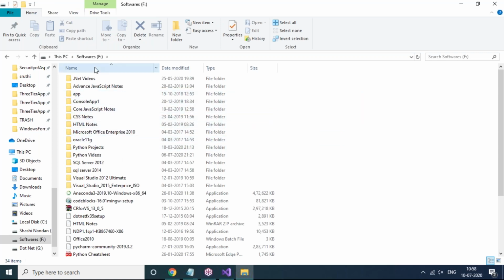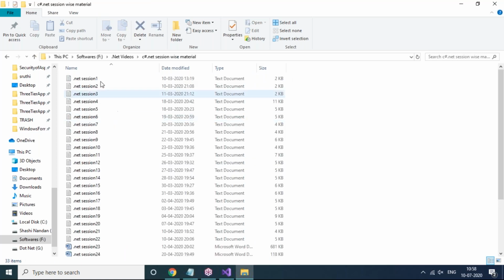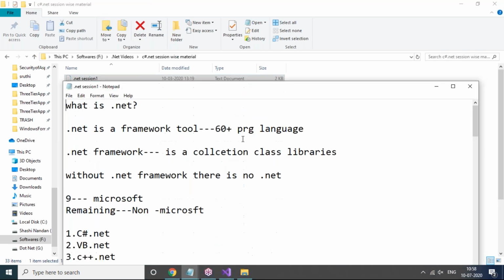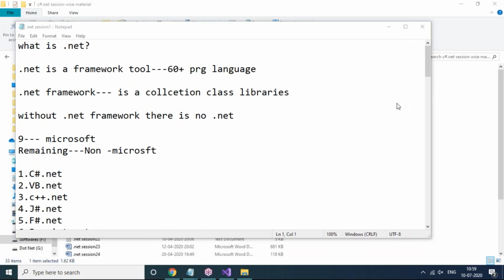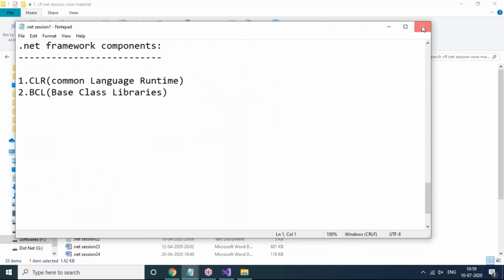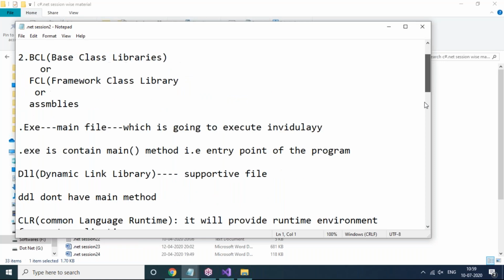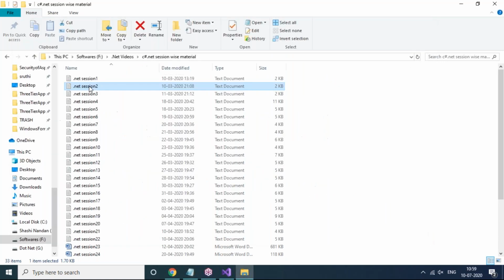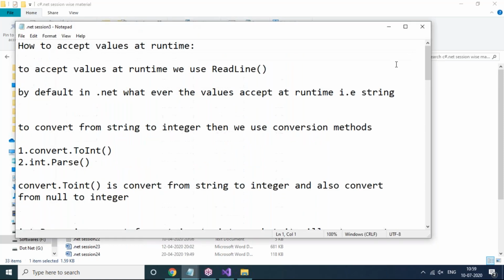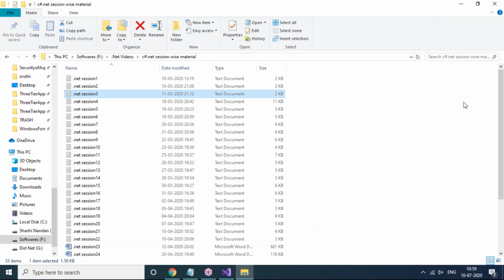I want to show you the .NET material. I prepared C# session-wise material. Whatever I explained in the first session will be kept in this document. This is session 1, and session 2 is there completely here, and session 3 also. All these things will be there completely, every session.